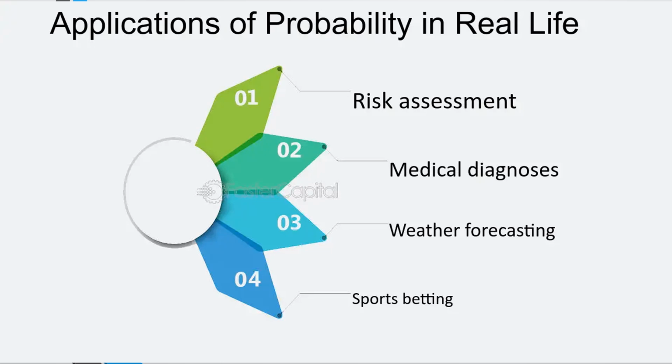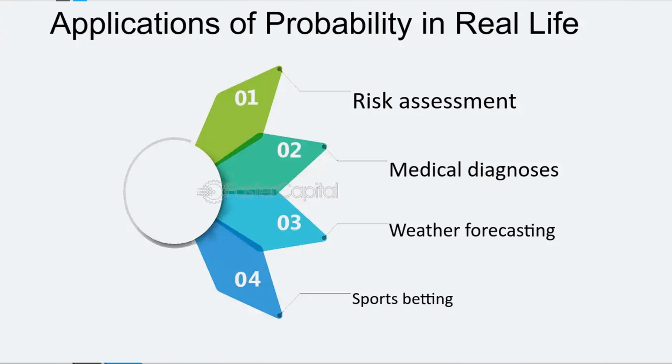All these assessments are done with the help of probability. Then medical diagnosis: in some medical diagnoses we also use probability. Thirdly is weather forecasting, like as I told you, will it rain today or not, what is the probability, what is the possibility. All these things are done under weather forecasting.